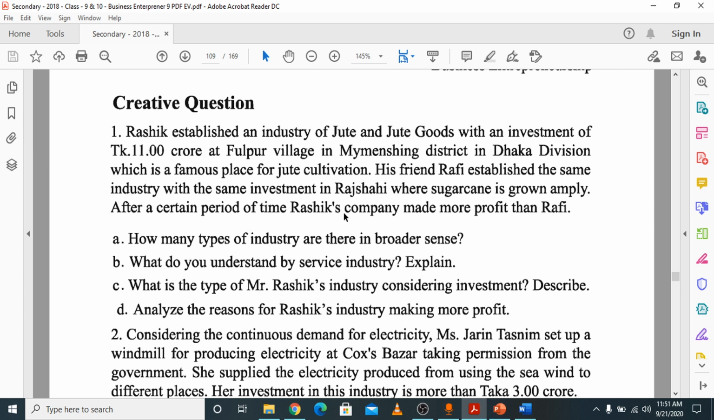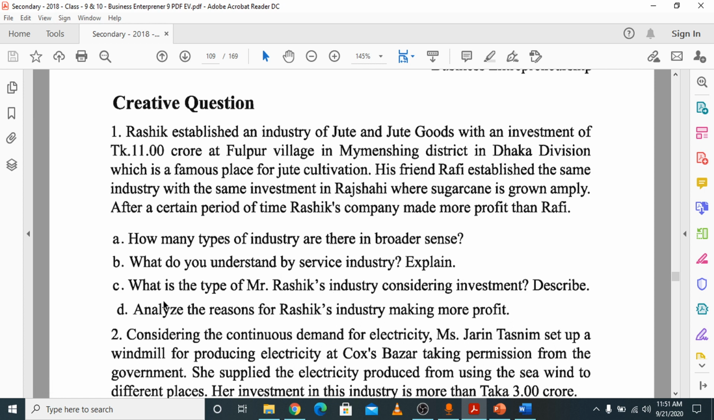After a certain period of time, Rashik's company made more profit than Rafi. Obviously, Rashik's company will make more profit because Rashik took the good decision, but Rafi was wrong. So that is the answer. What is the type of Mr. Rashik's industry considering investment? Obviously, it is 11 crore. That means the answer is this is the medium industry. What is the type of Mr. Rashik's industry considering investment? This is medium industry.